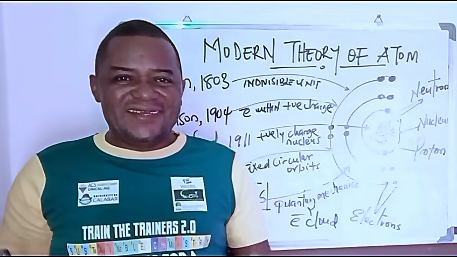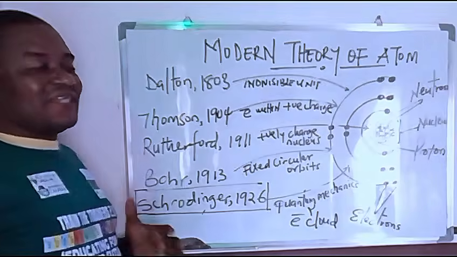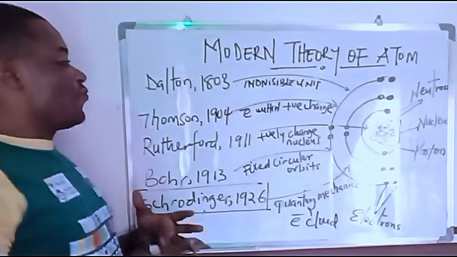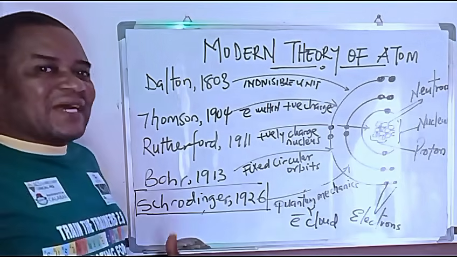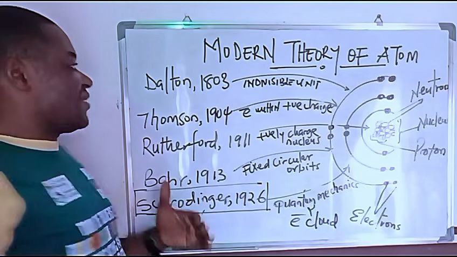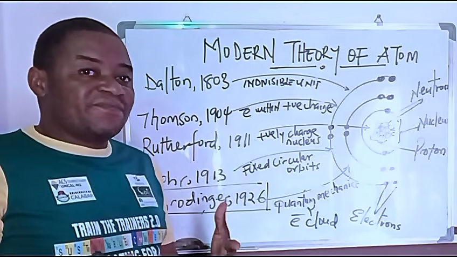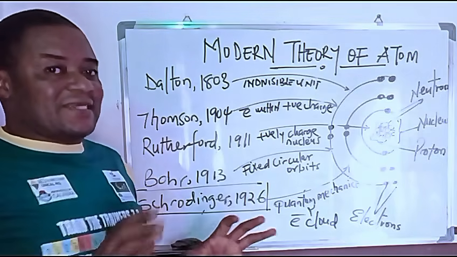I'll show you. Now, after John Dalton came J.J. Thomson. J.J. Thomson is another physicist who attempted to look at the atom differently from what John Dalton saw, and that was around 1904. You can see how long it took for each of them to study the atom that another had studied.